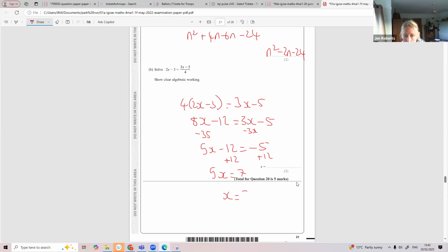Divide both sides by 5. 7 divided by 5 is 1.4. Or if you left it as a fraction, that would also be correct.